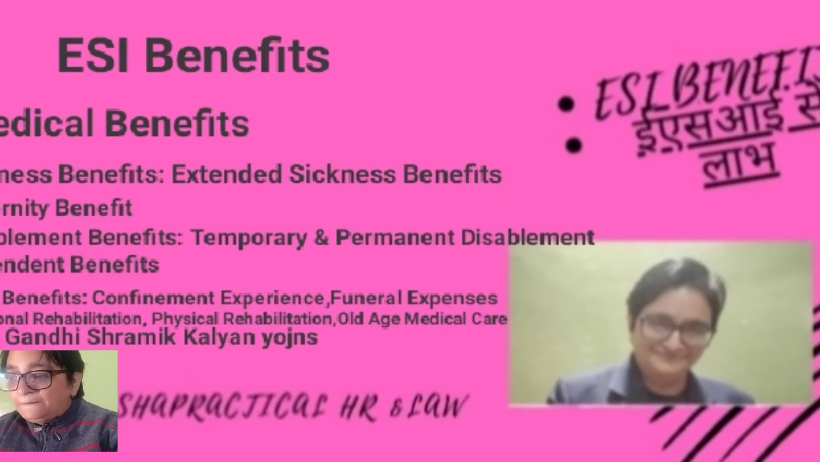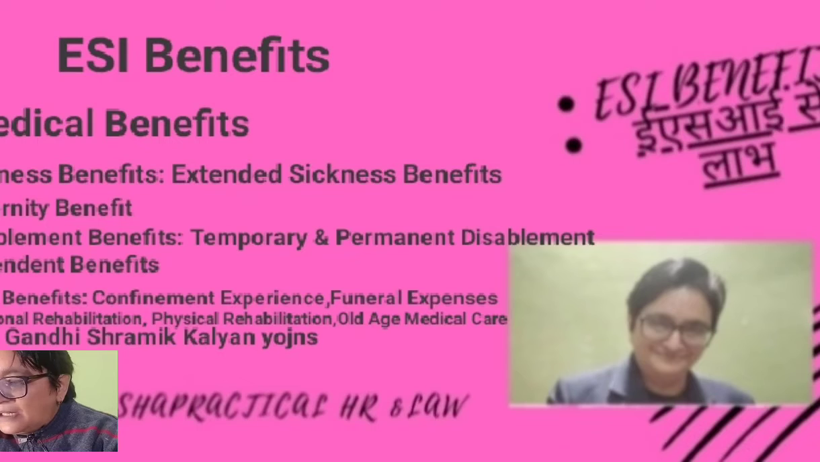Next is the funeral expenses. If the insured person dies, a fixed amount of 15,000 rupees is to be given to the dependent of that person who is going to do all his cremation related work. This amount of 15,000 rupees is to be provided by the ESI as funeral expenses.